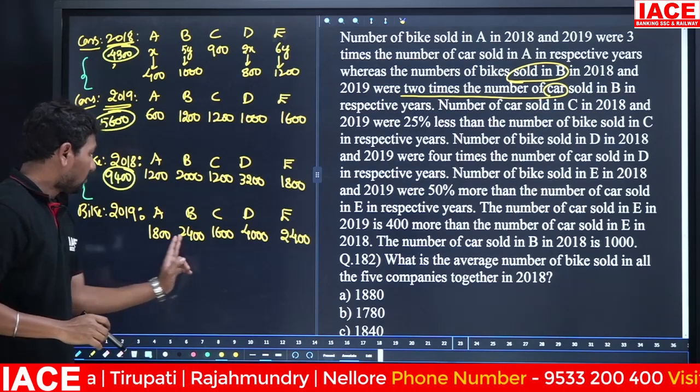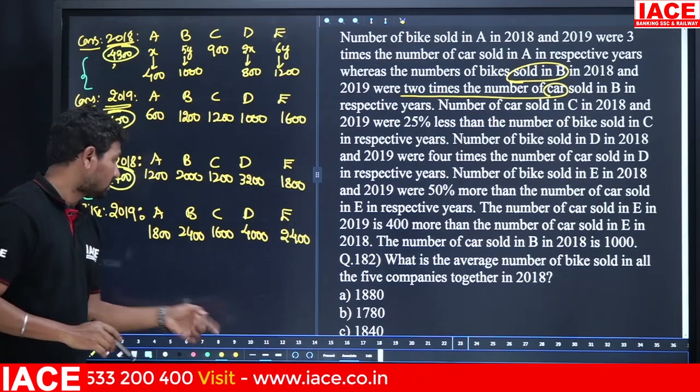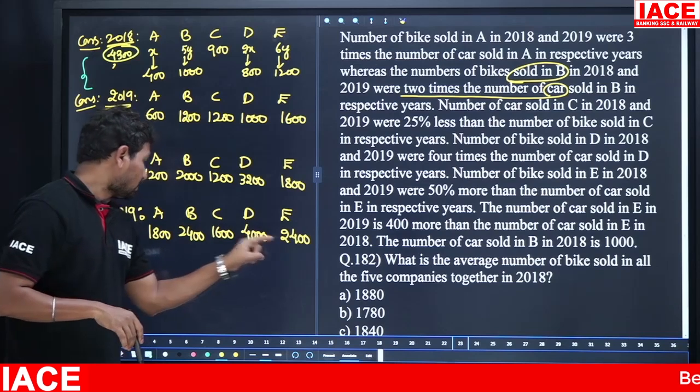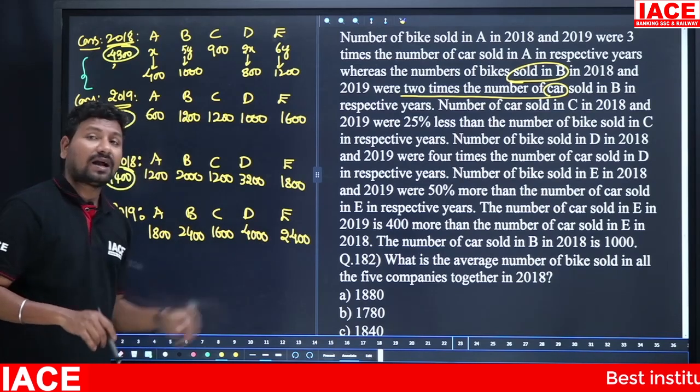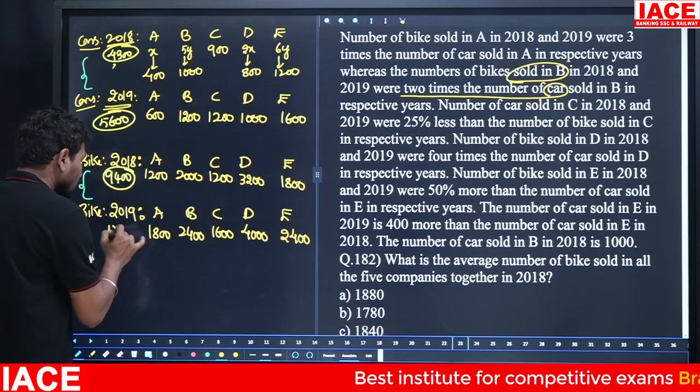Next, here 2400, 1600, 4000. 4000 plus 4000, 8000. 8000 plus 2000, 10,000. 1800 plus 400, 2200. 10,000 plus 2200, 12,200.